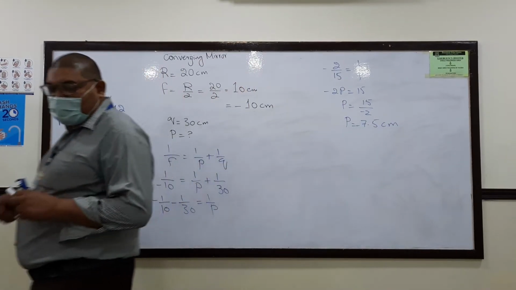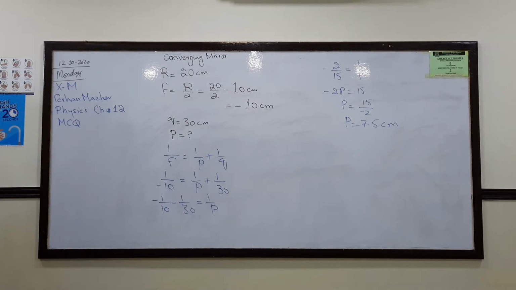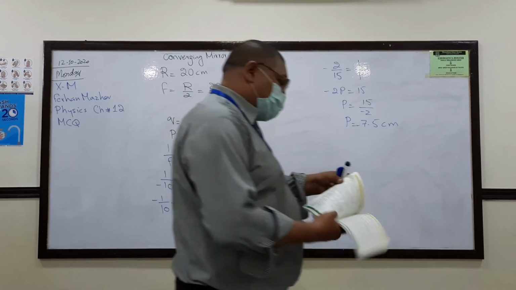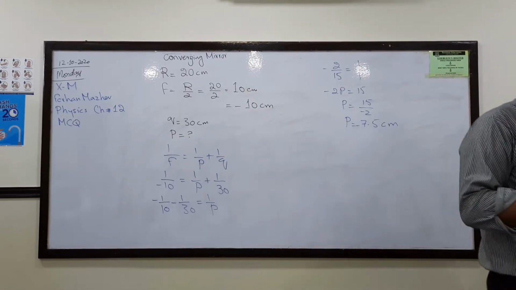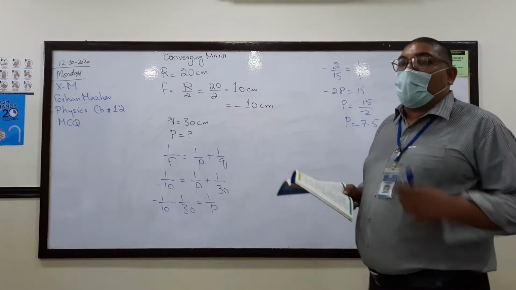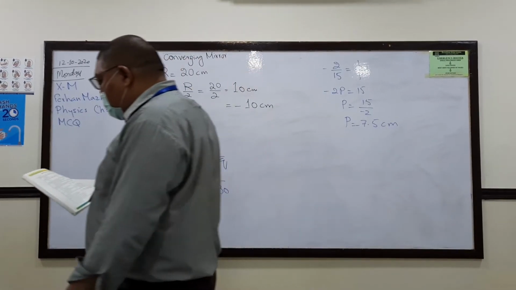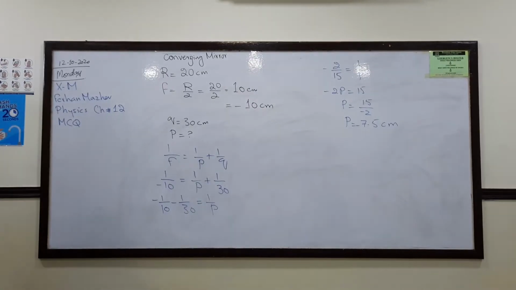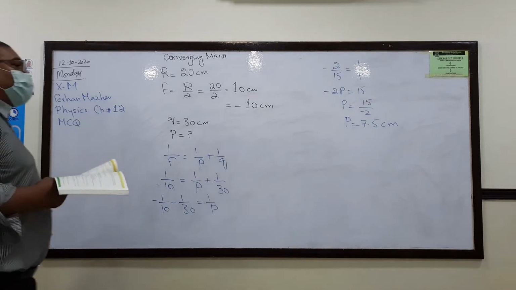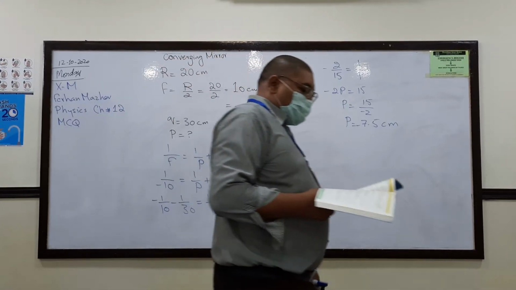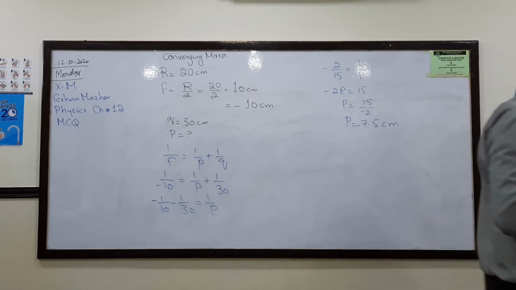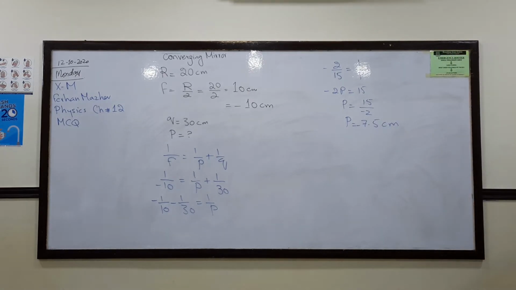Do we have this option? Yes, B is minus 7.5 centimeter. This is how you do the second MCQ. It's a proper numerical given in the MCQ, so it's not that easy. The second one, its option is B. Okay, third one.